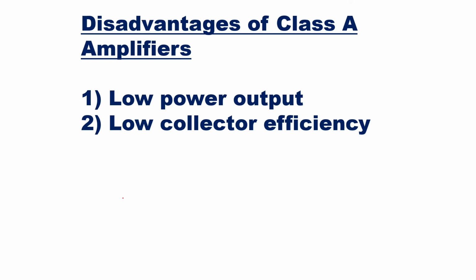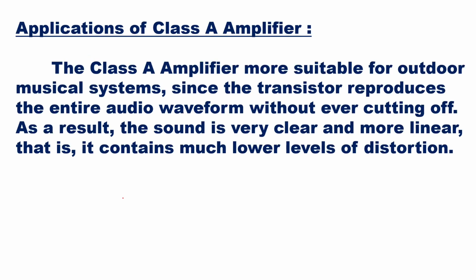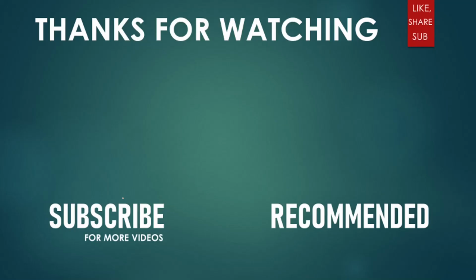Then if you go to see the applications of class A amplifier, the class A amplifiers are more suitable for outdoor musical systems since the transistor reproduces the entire audio waveform without ever cutting off. As a result, the sound is very clear and more linear. That is, it contains much lower levels of distortion. So it is used in outdoor musical systems. Clear? Thank you, students. So this was the explanation for class A power amplifier.